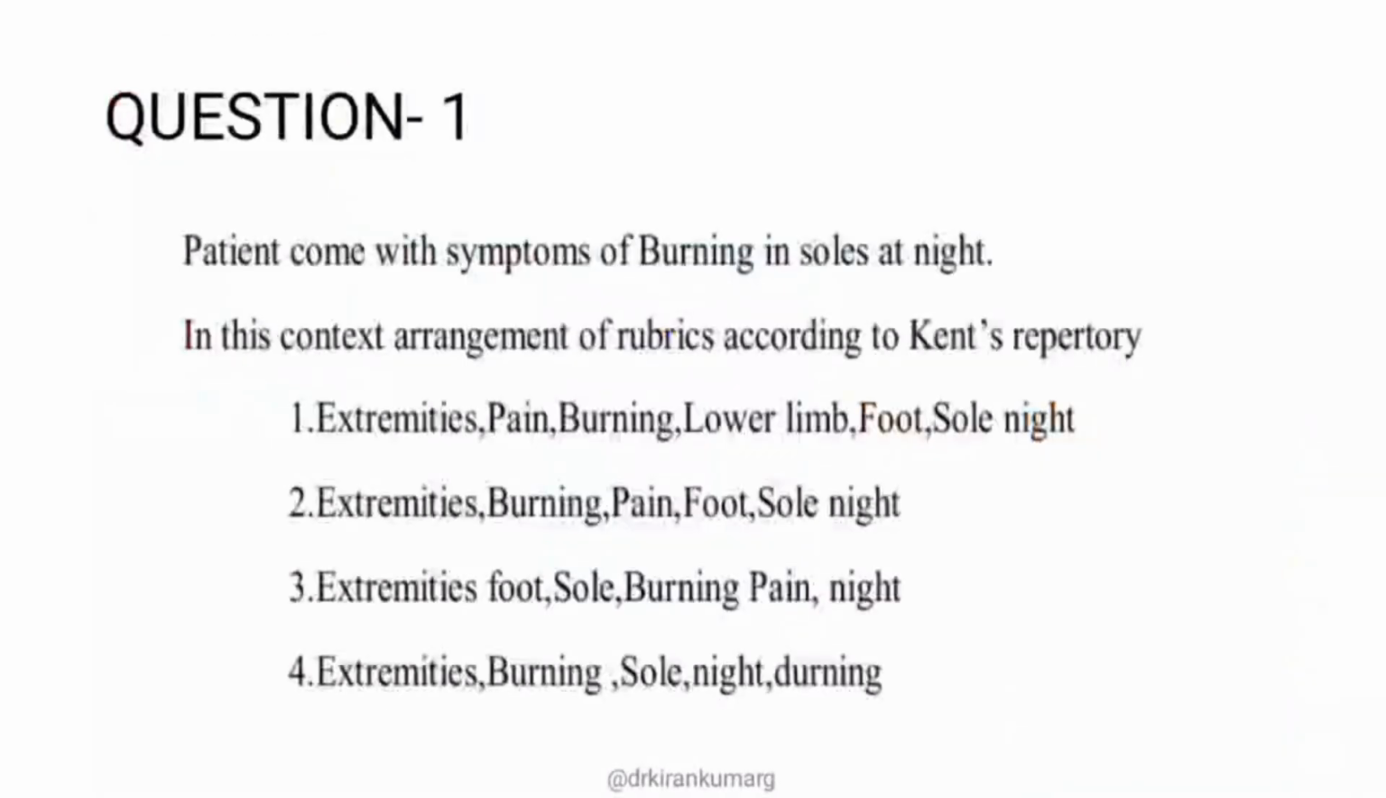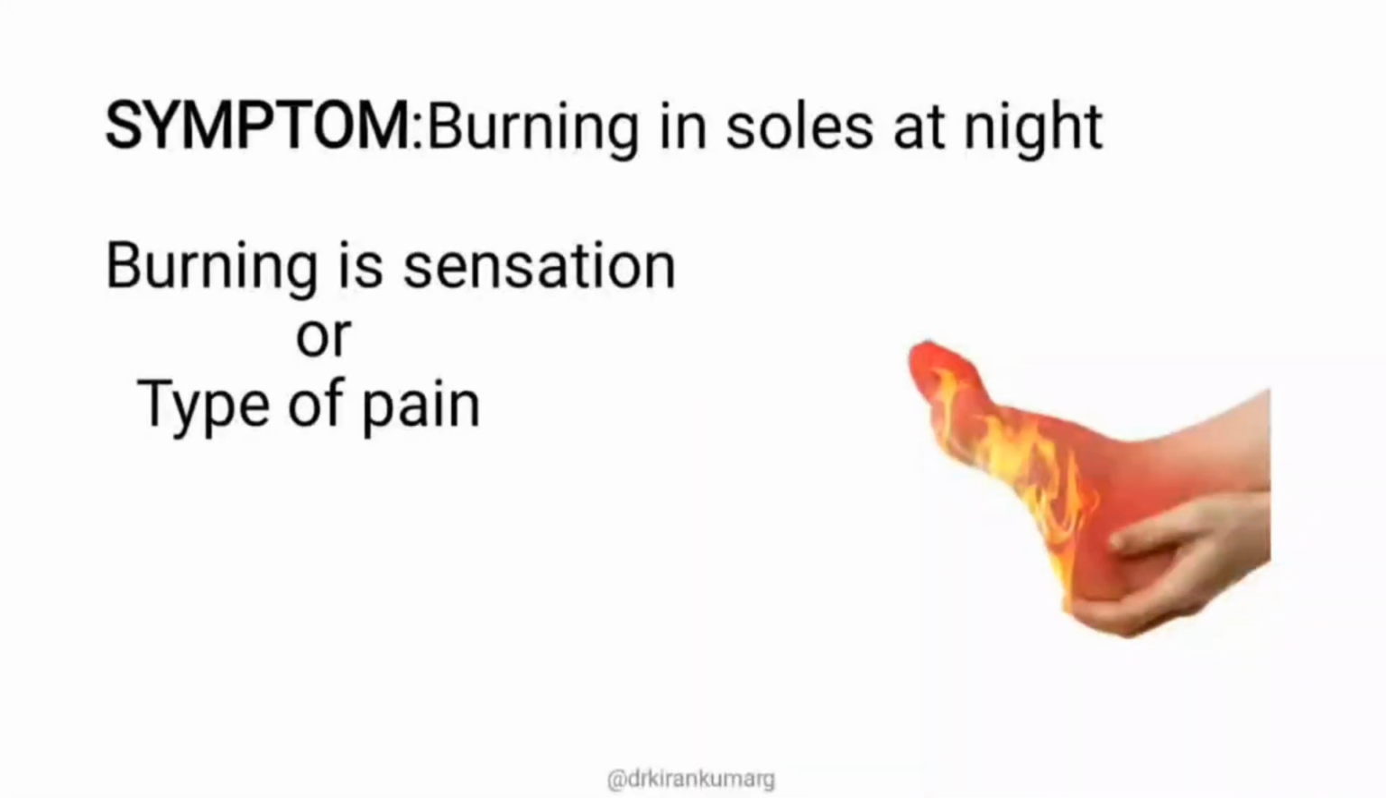Moving on to the first question. This is a clinical question where the patient presented with complaints of burning in soles at night. This is the typical presentation of diabetes as well as vitamin B12 deficiency. You need to hunt the rubric for this particular symptom. I have given it in symptom form: burning in soles at night. So how do you convert it into a rubric in Kent's repertory? Burning is basically a sensation or a type of pain.